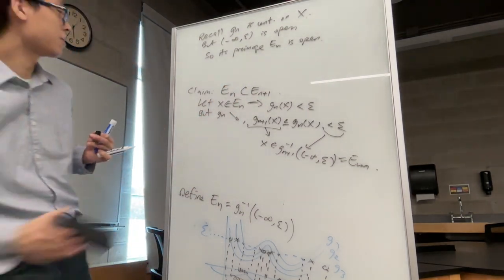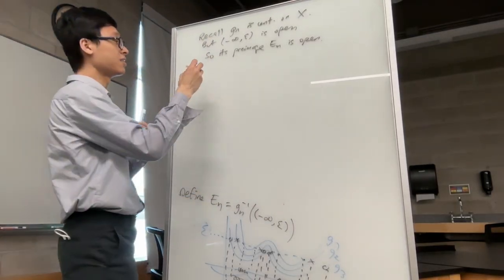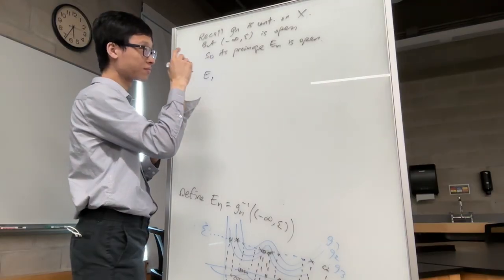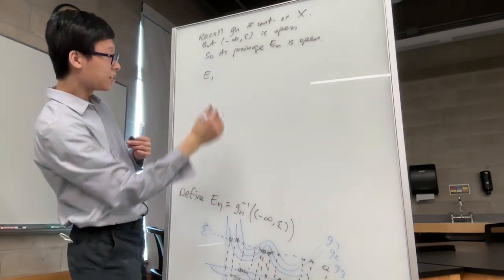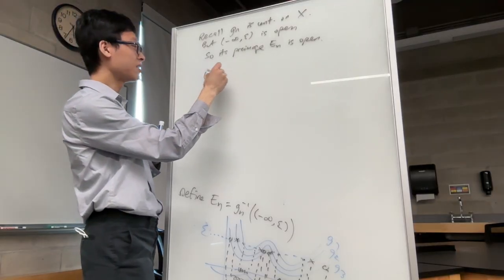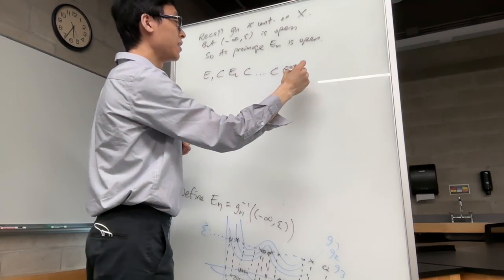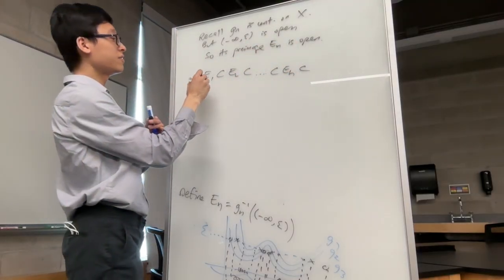So now, what we essentially have is this chain: E1 is going to be contained in E2, contained all the way up. And this goes on and on. And each of these are open.